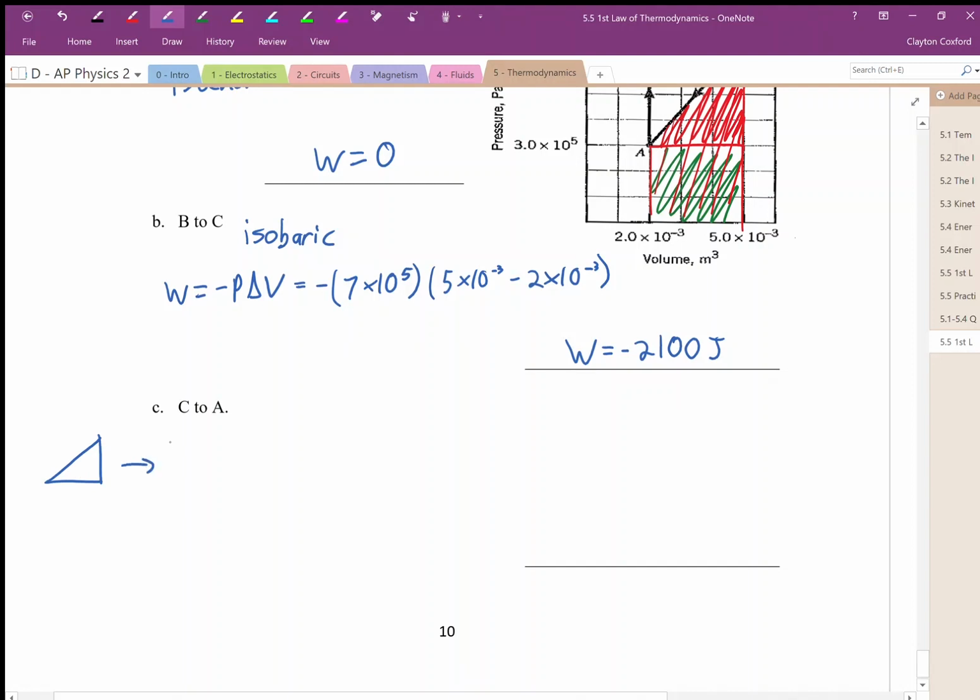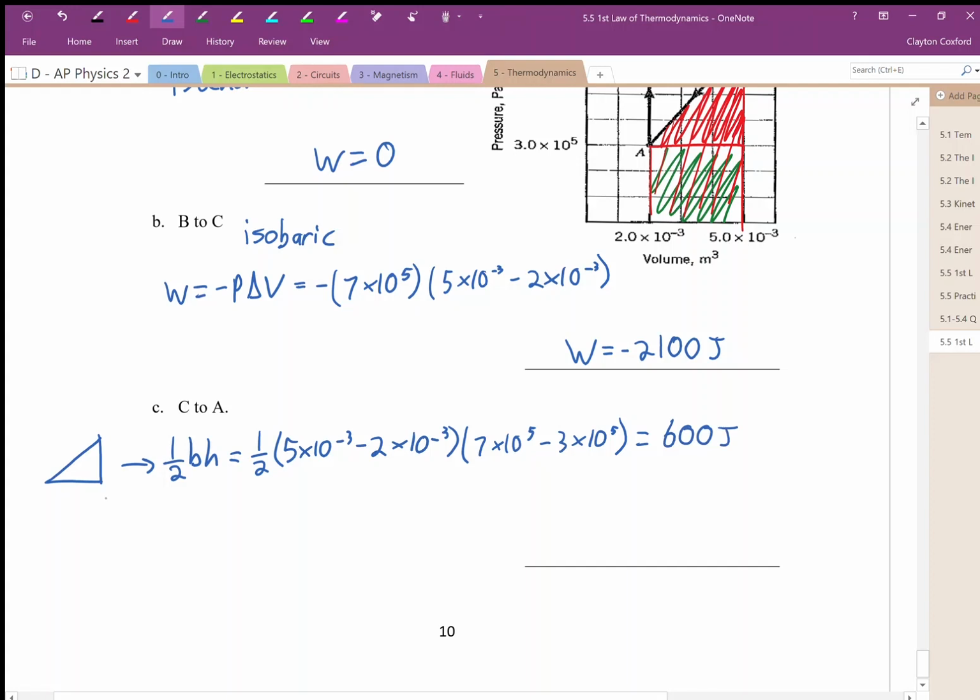So our triangle, how do we find the area of a triangle? One half base times height. So in this case, one half times the base, 5 times 10 to the negative 3 minus 2 times 10 to the negative 3, is the width of that base. The height of that triangle goes up to 7 times 10 to the 5, up from 3 times 10 to the 5. And this triangle gives us 600 joules.